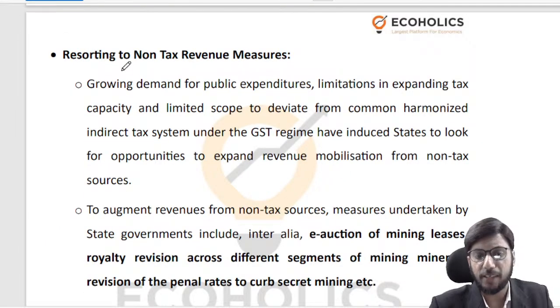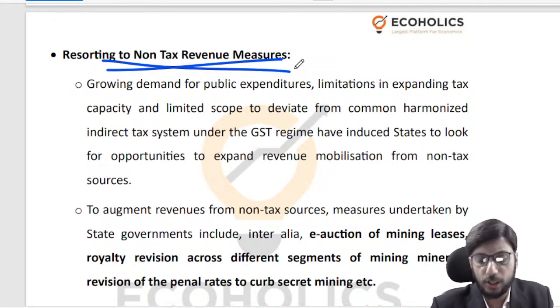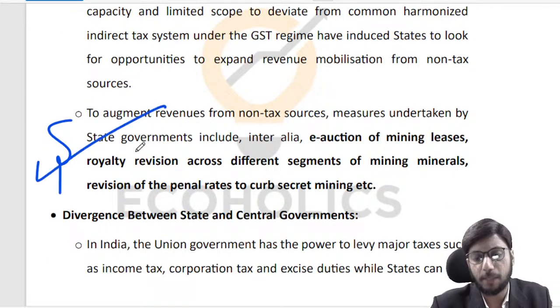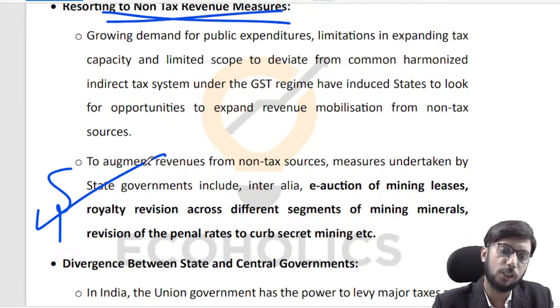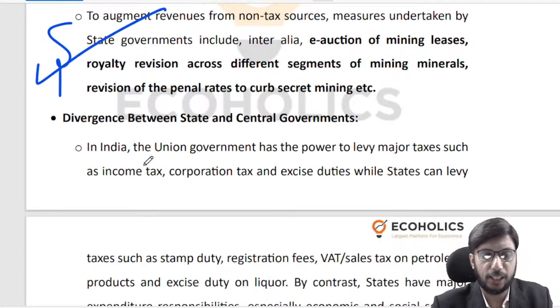Apart from that, given the fact that states cannot do much with SGST, and given the fact that there is little that they can do in terms of tax revenue, they have started trying to amp up the non-tax revenue a little bit, right? So what they have started doing is e-auctioning of mining leases, royalty revisions across different segments of mining minerals, revision of penal rates to curb secret mining. So they are doing everything that they can towards the non-tax revenue aspect, but there is always a limit that you can go, right? So that is another thing that we need to look at.